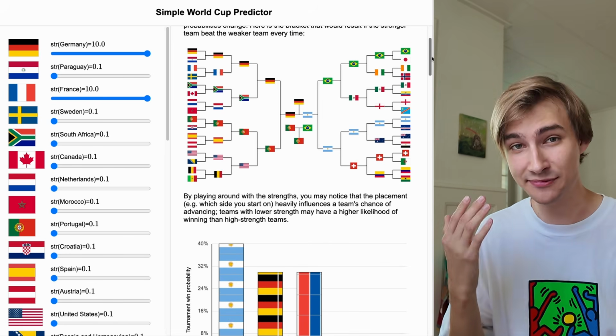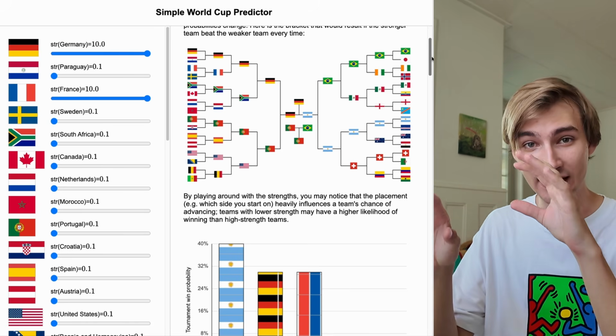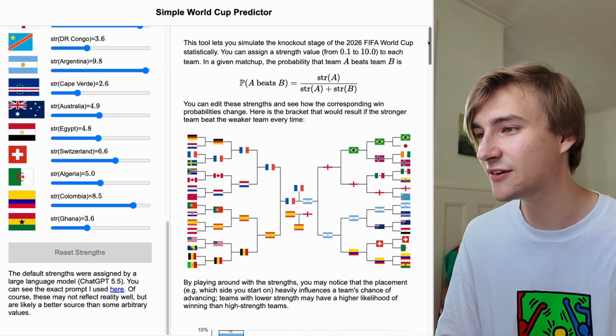their share. And the point I want to make here is that the layout of a tournament tree actually matters a lot, and with larger tournament trees, say 32 instead of 16 teams in the knockout stage, it matters more and more. Let's scroll down to the win probabilities of the teams.